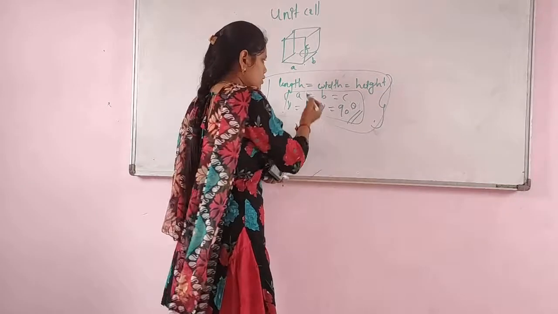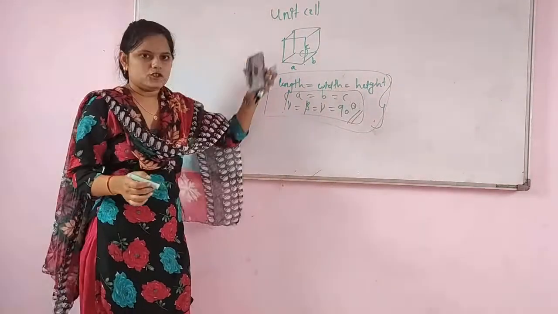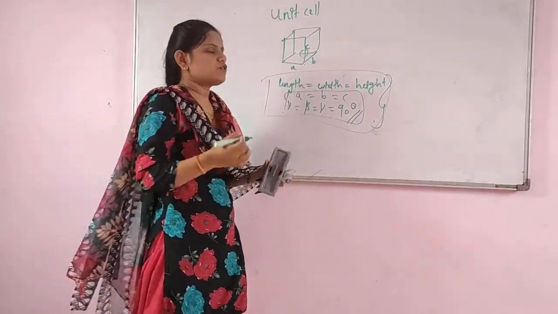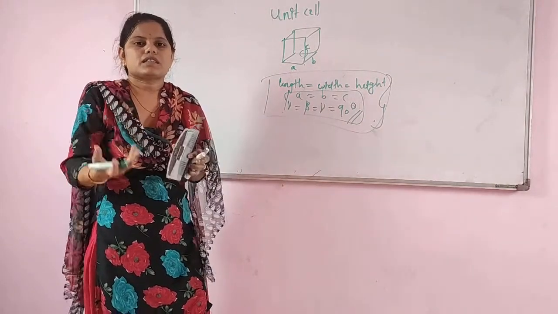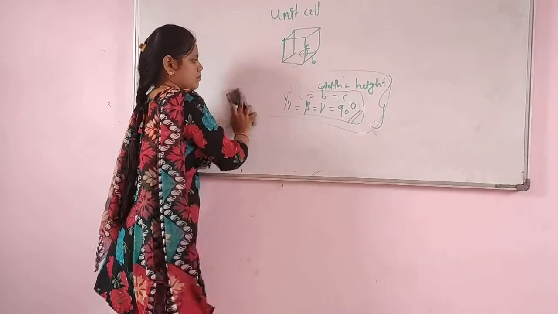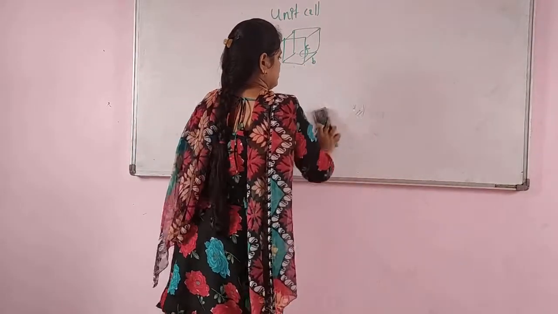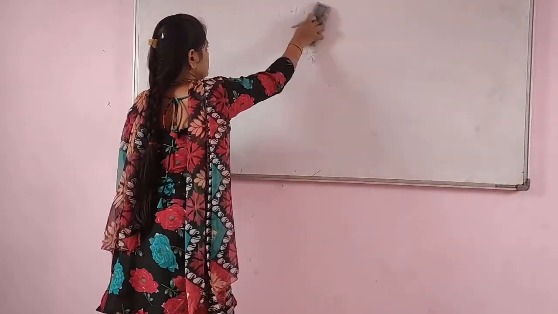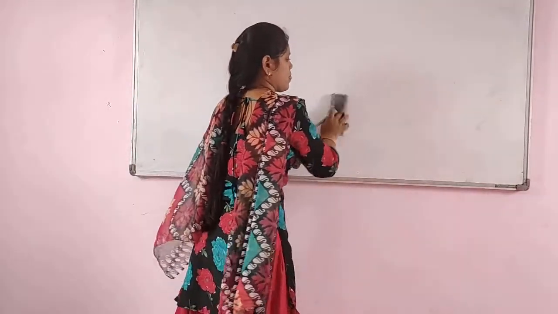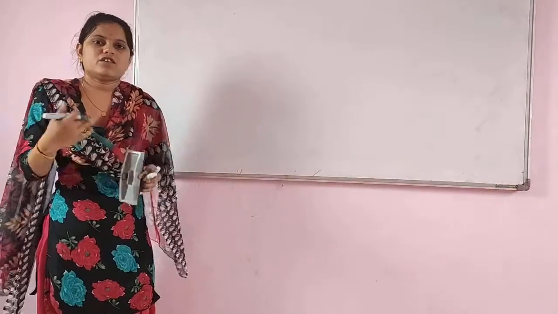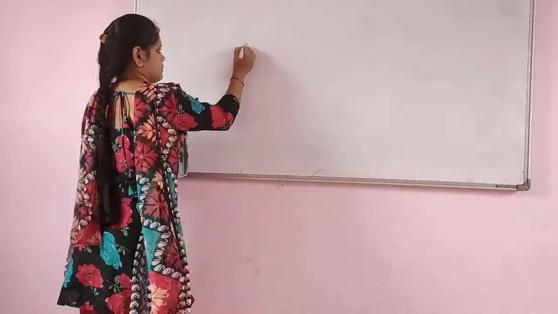So based on these parameters, this crystal lattice will be divided into 7 types. Which are the 6 parameters?